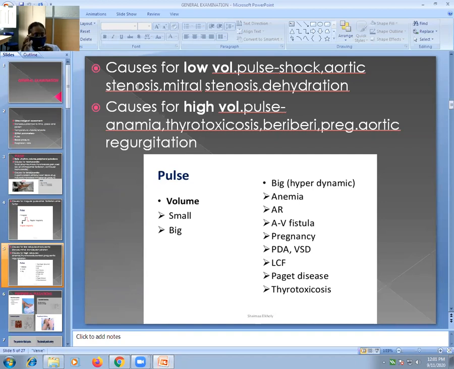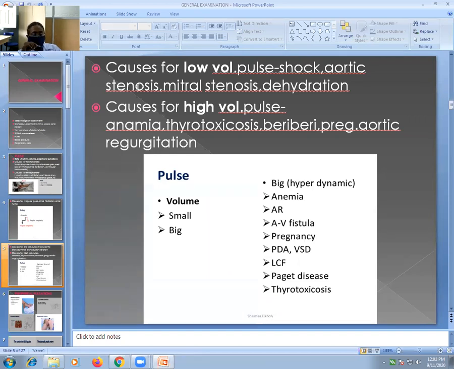Such conditions are called hyperdynamic conditions. Hyperdynamic condition means your heart has to pump a large volume of blood. If the heart is pumping a large volume of blood, no doubt the pulse volume is also high. If stroke volume is high, pulse volume is also high. Now, which are these hyperdynamic conditions?